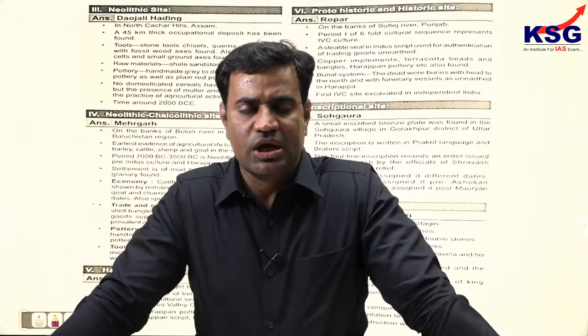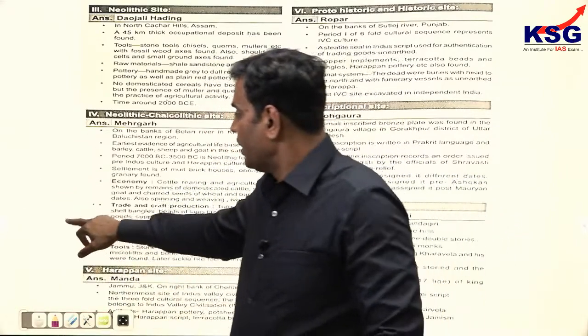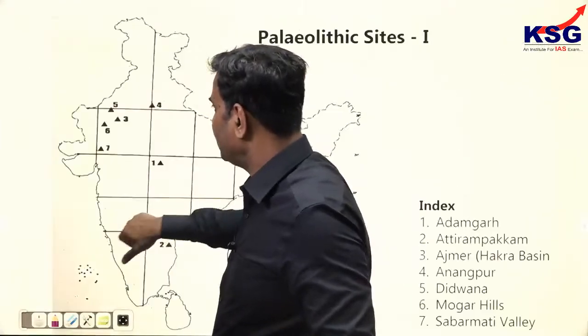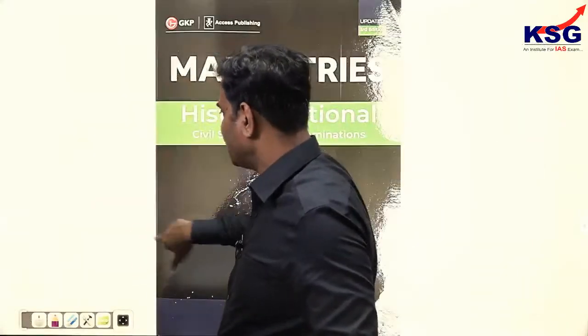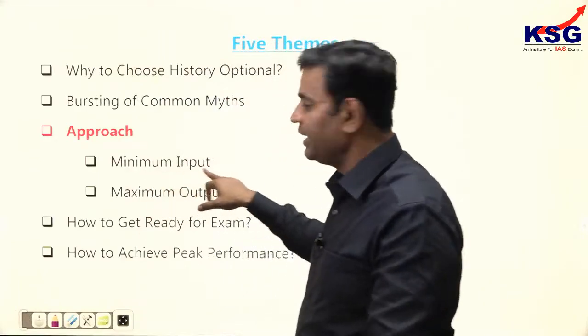Clear? And you have to write only 1 question thereafter, and 1 question can anytime be written from Indus Valley, Vedic age or Mauryan Empire. This is quite predictable in nature. Clear? And therefore in paper 1, you will come out after writing 5 powerful answers, power-packed answers, and no one can stop you scoring more than 150 or 160 also in paper 1. This is the approach whereby we can ensure minimum input and can ensure maximum output as well. Clear? So this is one thing, that is paper 1.